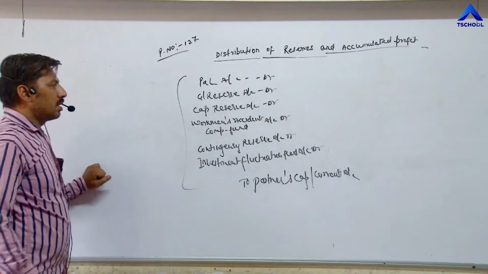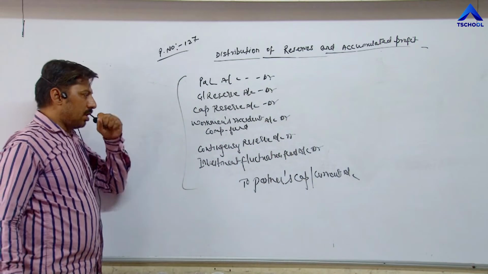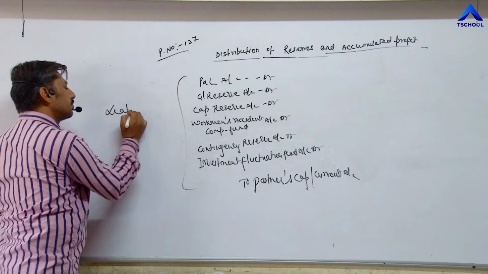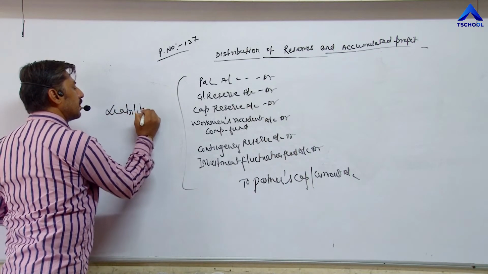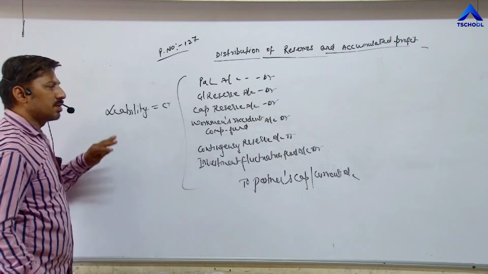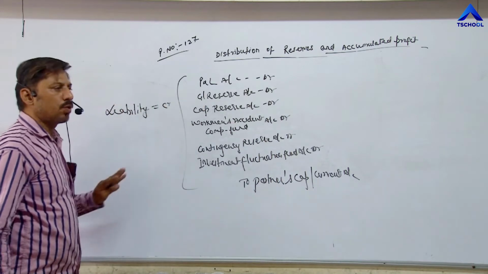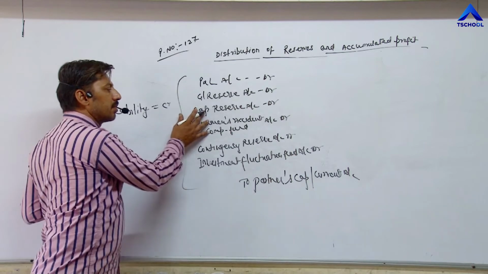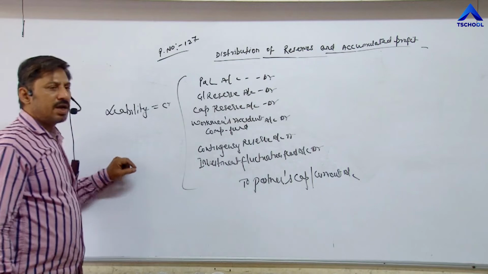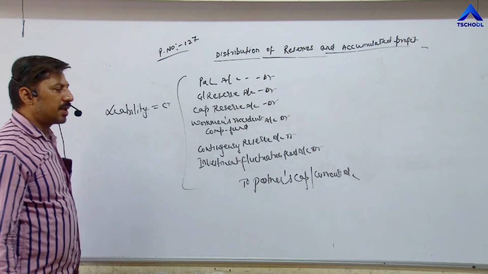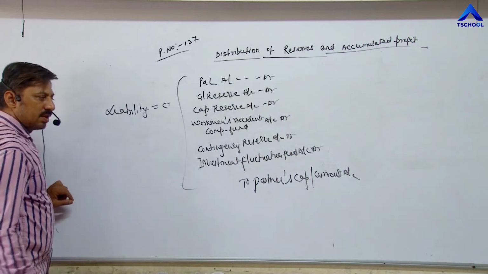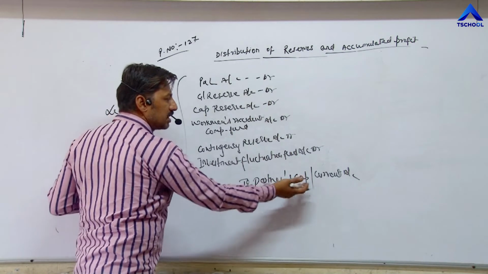And what is the logic? Before distribution, these accounts are considered as liabilities, and liability always has a credit balance. But after distribution, these funds become zero. That's why we are debiting. Second, why is partners' capital credited? Whenever due to any transaction partners' capital increases, we post the entries on the credit side of the capital account. That's why the partners' capital account is credited.